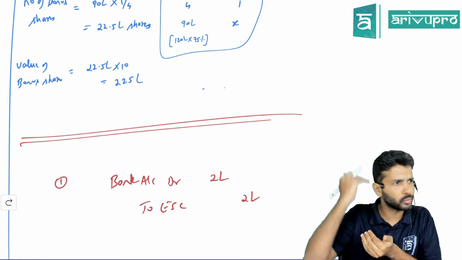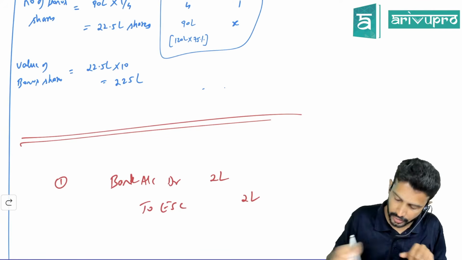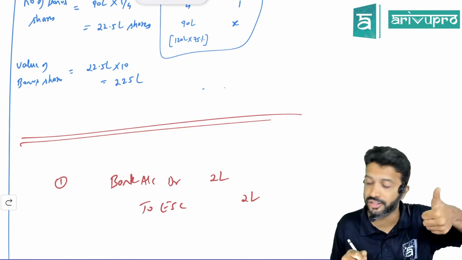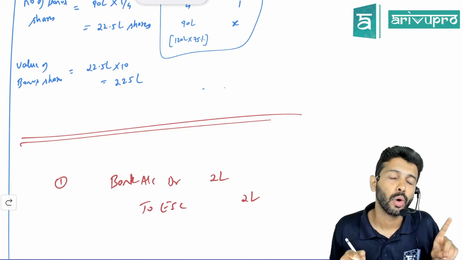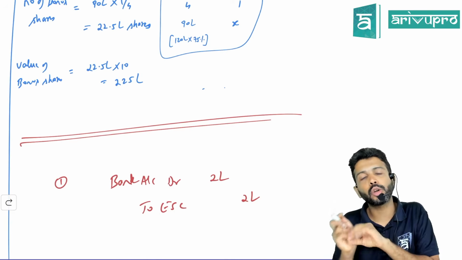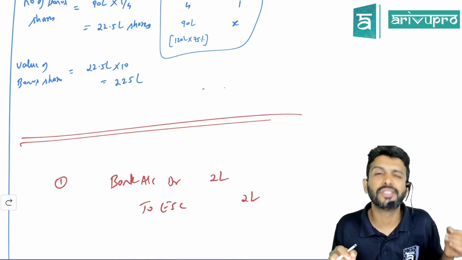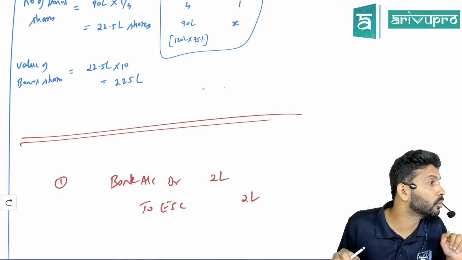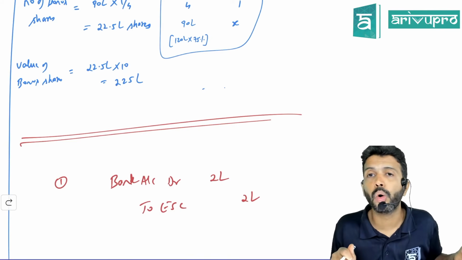But a journal entry means one debit has to be there, one credit has to be there. Can we credit equity share capital? Yes. But can we debit bank? No. What will you use to issue bonus shares? Reserves. The company will use the reserves to issue bonus shares.